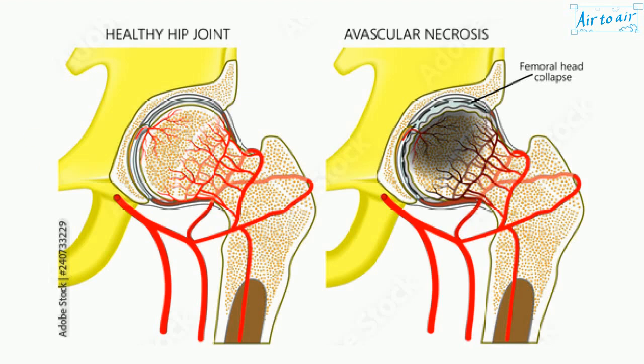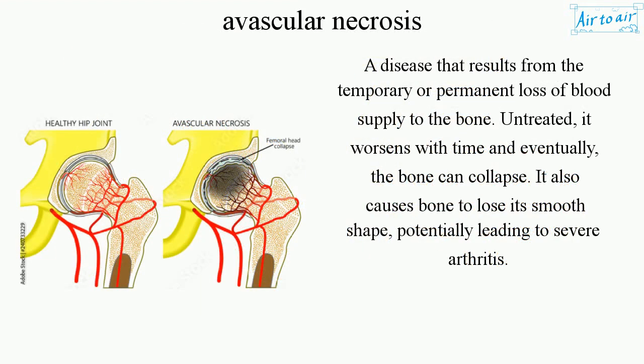Avascular necrosis. A disease that results from the temporary or permanent loss of blood supply to the bone. Untreated, it worsens with time and eventually, the bone can collapse. It also causes bone to lose its smooth shape, potentially leading to severe arthritis.